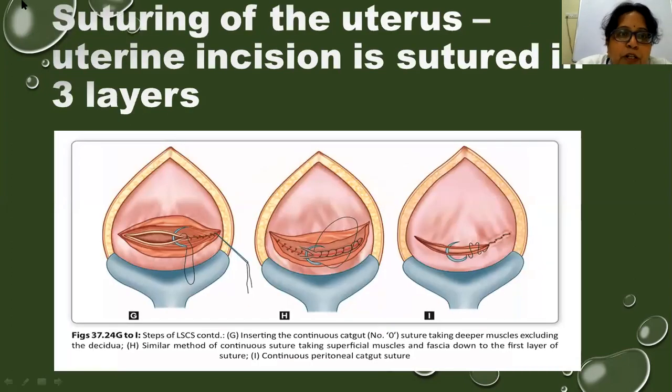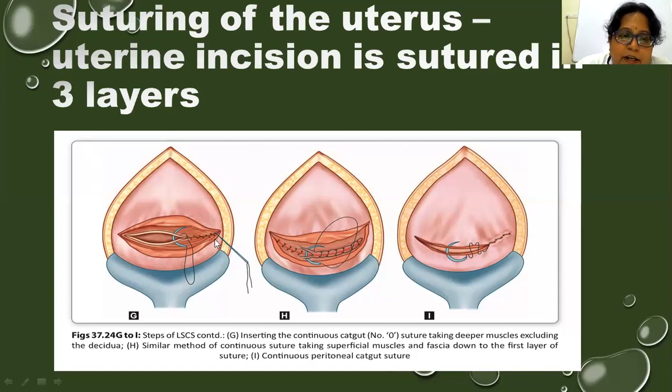Now, how do we suture the uterus? The uterine incision should be sutured in 3 layers. And what is the suture material which is used for suturing the incision? It is either chromic catgut 1 or Vicryl 0. Chromic catgut 0 is also used, chromic catgut 1 is also used, and Vicryl 0 is used for suturing the uterine incision. And it is usually sutured in 3 layers.